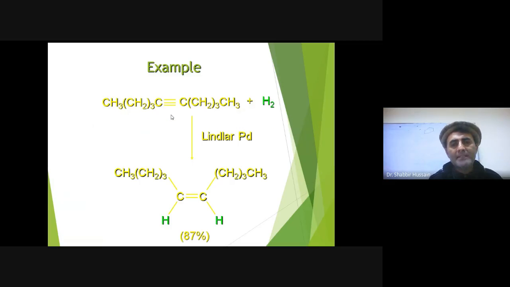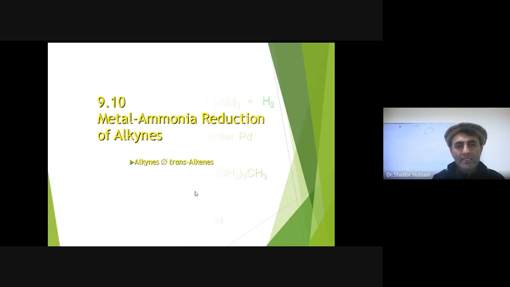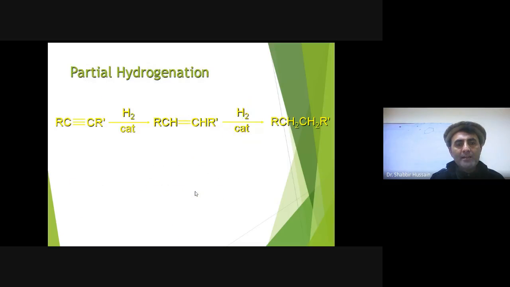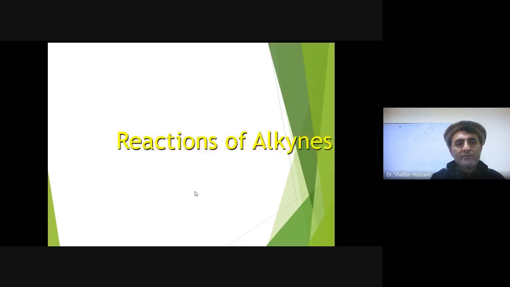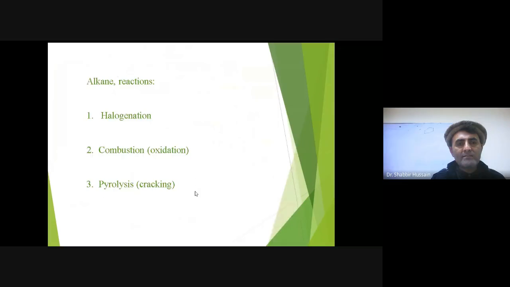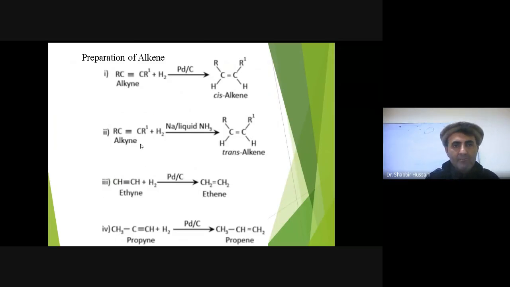One of the examples is this compound. If we just use Lindlar catalyst, that is palladium on BaSO4 or palladium on charcoal, we get alkene, right? We just reduce this alkyne into alkene. If we discuss further examples, you can see here there is an alkyne in which controlled reduction leads to the formation of cis-alkene.